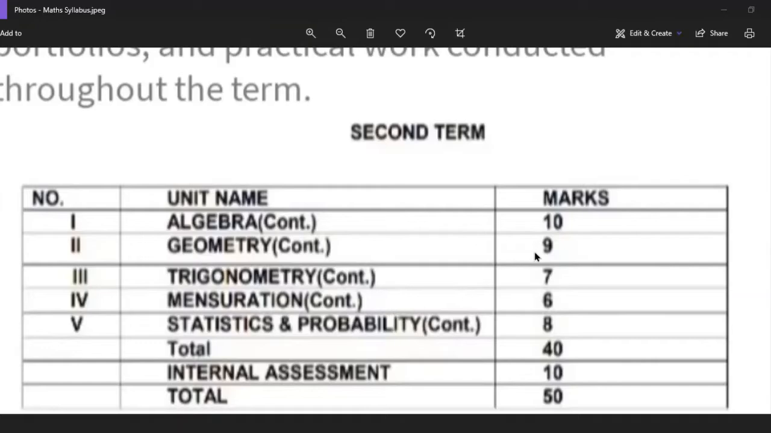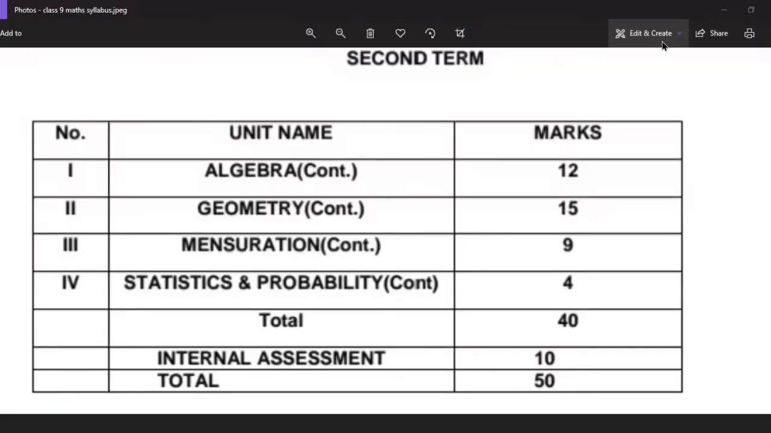So if we find the sum of all these numbers, the total comes out to be 40. And in internal assessment you will be getting 10 marks, as you know. For internal assessment you have to maintain the portfolios and the practical activities conducted in the school. So total in second term you are getting 50 marks. So this is the syllabus of maths for class 10 for the second term. I think it's clear now.